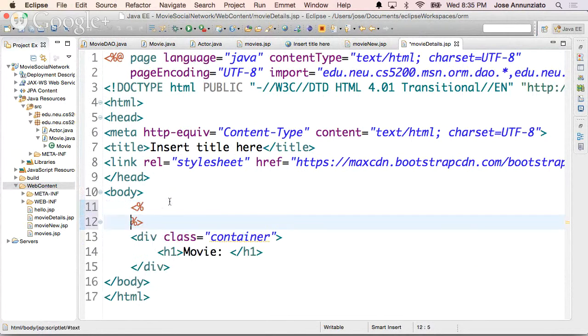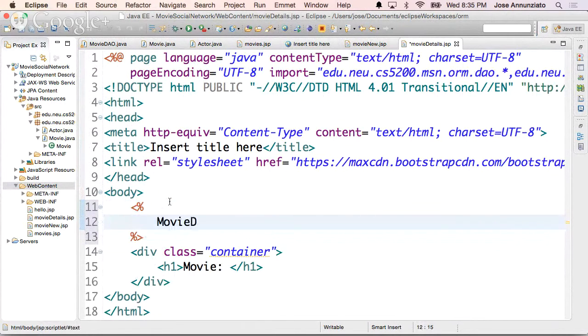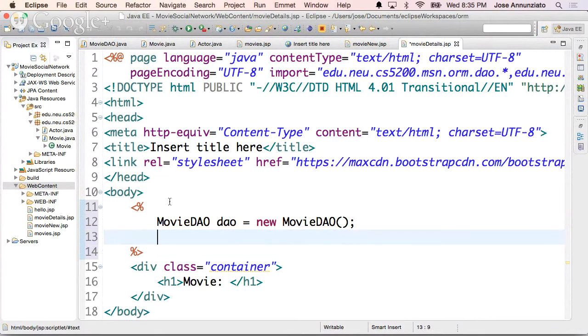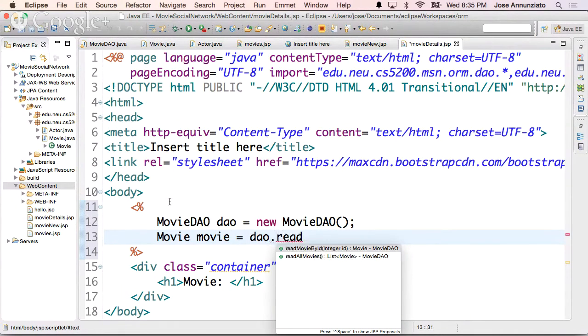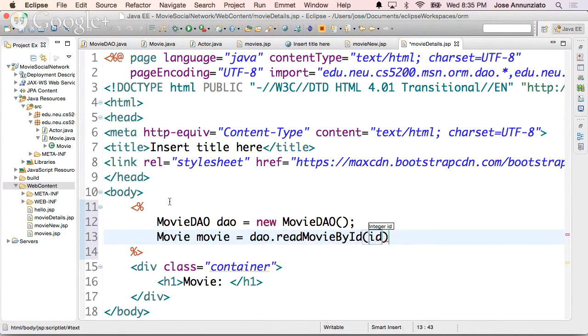Let's do movie DAO. Movie DAO, new movie DAO. Let's fetch the movie. Movie DAO dot fetch by, we need the ID, right? So we need that ID. So we DAO read movie by ID. So we need the ID. So where do we have the ID?